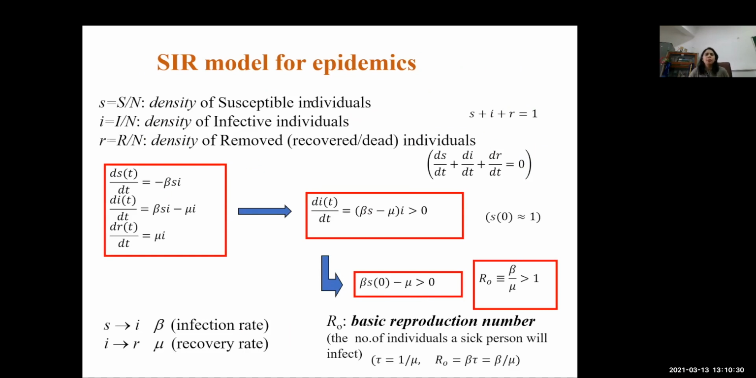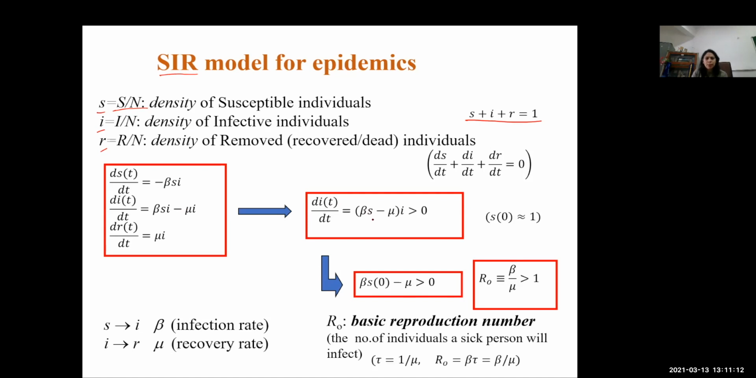Okay. Now, let us try to write down a more detailed SIR model for epidemics. In this one, these three equations will be written in the form of small s, small i and small r, because it has been divided by the total population. This is called the density of the susceptible population, then the density of the infective population, and then the density of the removed individuals. And we have considered that s plus i plus r equals 1, that is, it is 100%, right?